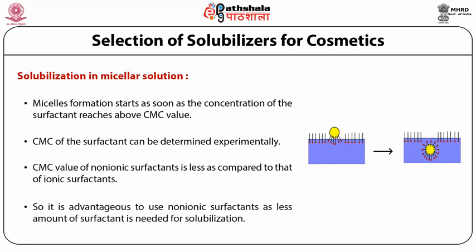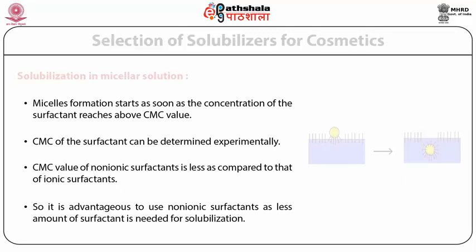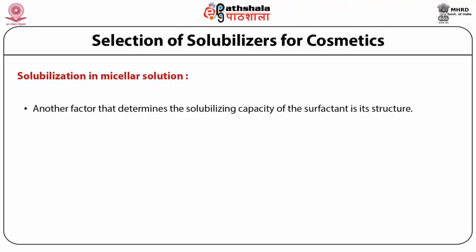So it is advantageous to use non-ionic surfactants as less surfactant is needed for solubilization. Another factor that determines the solubilizing capacity of the surfactant is its structure. An increase in the hydrophobic portion of the surfactant will increase the internal hydrophobic portion of the micelle, which in turn will enhance the solubilization of lipophilic ingredients.